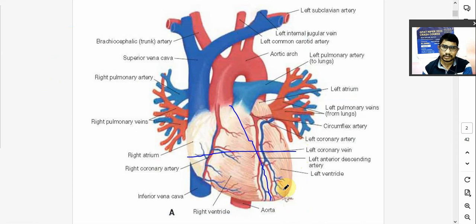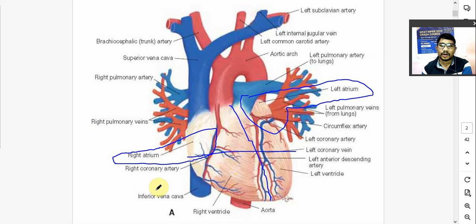So this area is known as a right atrium. So this chamber known as a right atrium. So atrium is also known as the auricle, right atrium or right auricle. Same thing. Then this area is known as a left atrium or left auricle. So the upper part of your heart, they are known as auricles or atrium, and after that the lower part is known as ventricles. For example, this is known as a right ventricle. This one is a left ventricle.